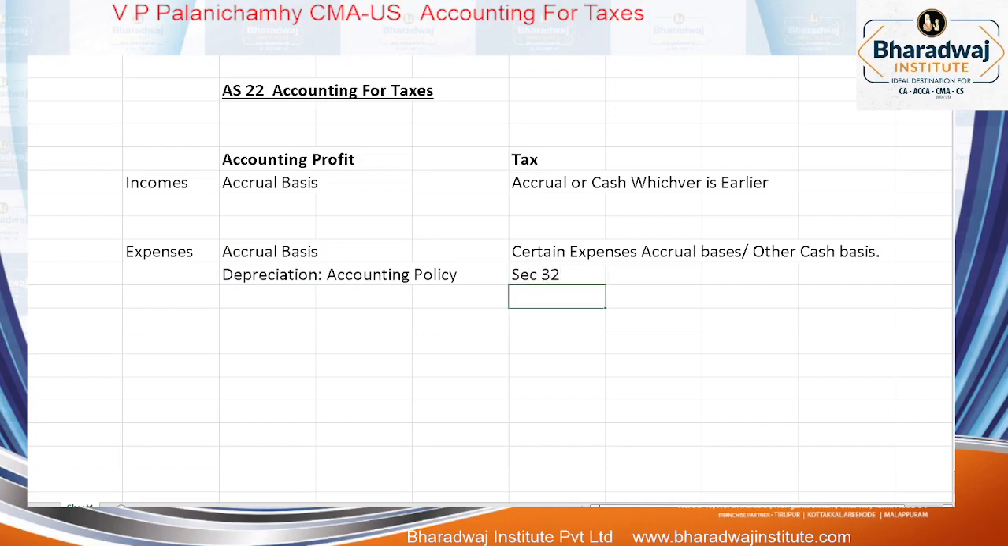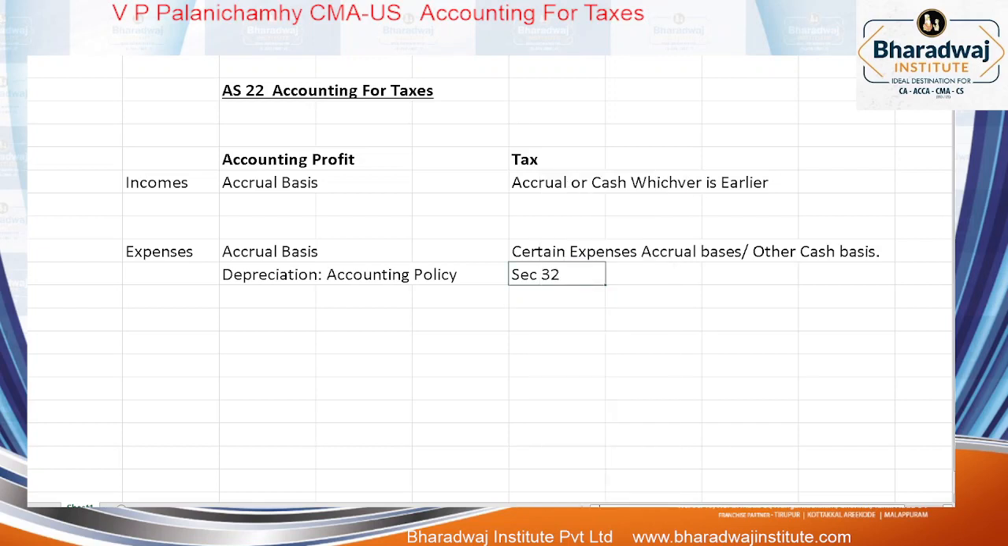Are you following SLM? Are you following WDV? No, we follow the block of assets method. Totally different here. Opening block value. If the asset is used for 1 day also, we claim how much depreciation? If an asset is purchased and put into use on 31st March, you can claim depreciation for half. But whereas in accounting, we will not claim depreciation if the asset is purchased at the end of the year. Clear? Section 32 talks about the block of assets method.